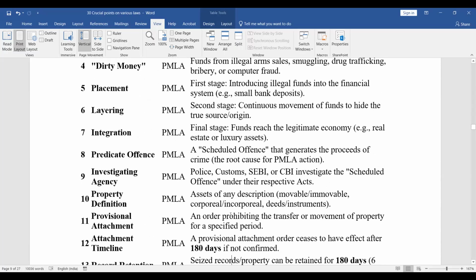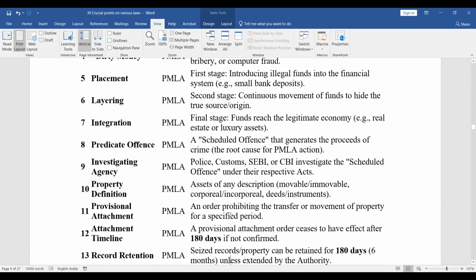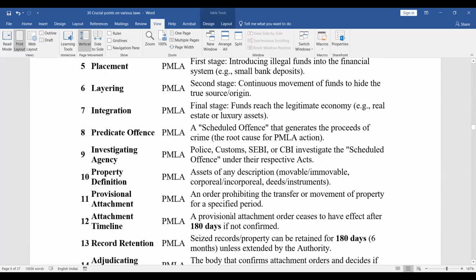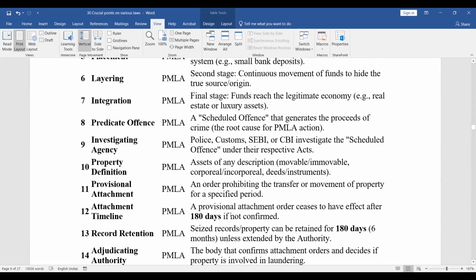Predicate offense: a scheduled offense that generates the proceeds of crime, the root cause for PMLA action. Investigating agency: police, customs, SEBI or CBI investigate the scheduled offense under their respective acts. Property: property includes assets of any description, movable, immovable, corporeal, incorporeal, deeds or instruments.